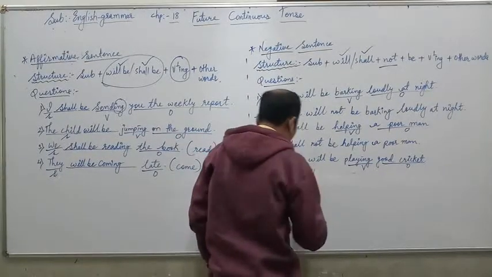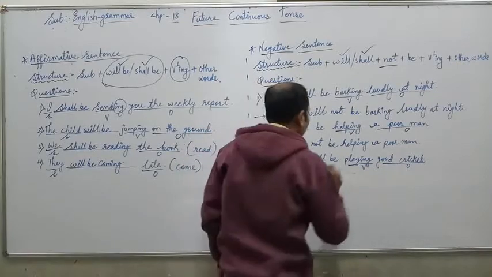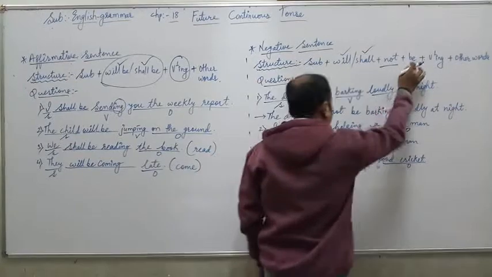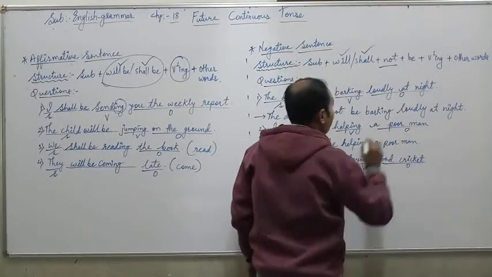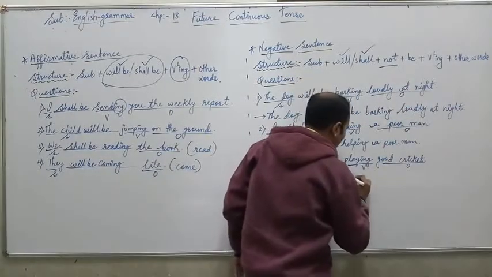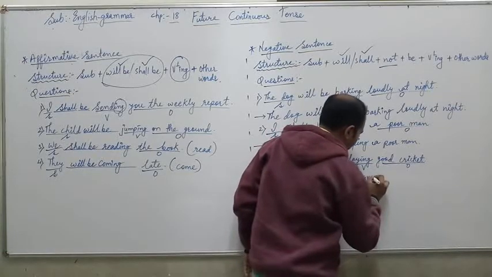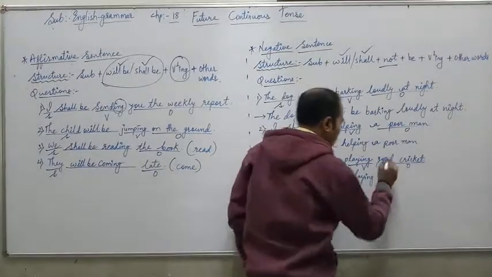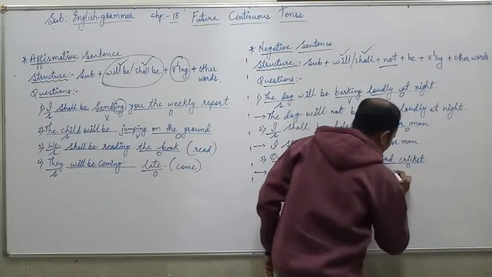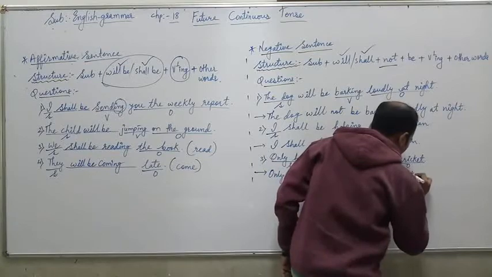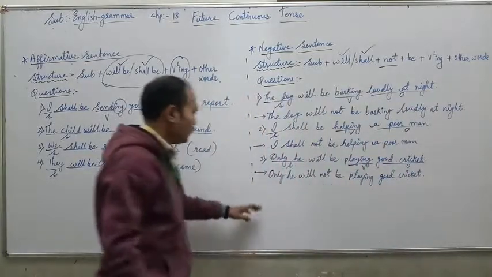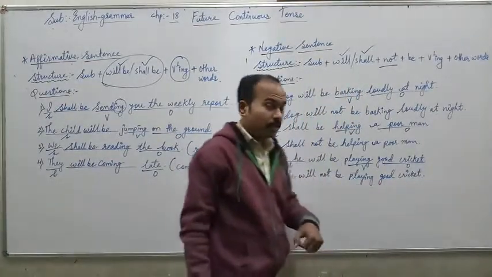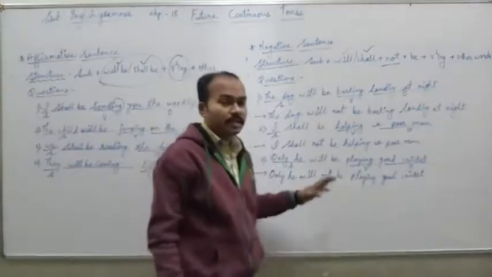Only he will. Then you have to write down not. Then be. Then v1 ing, that is playing. And finally the other words, that is good cricket. So your answer is only he will not be playing good cricket. So in this way we have to change it into negative.